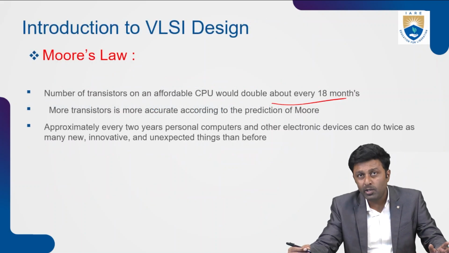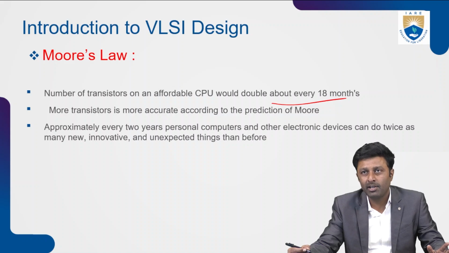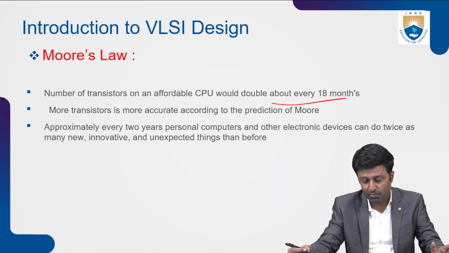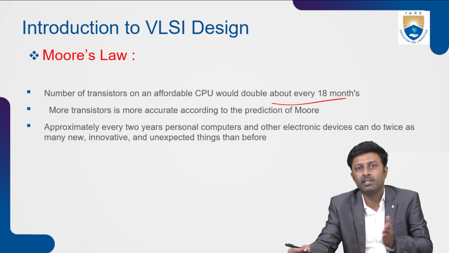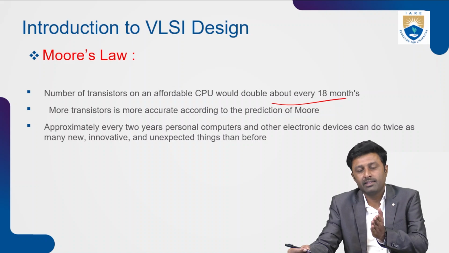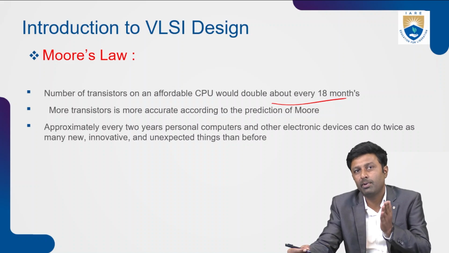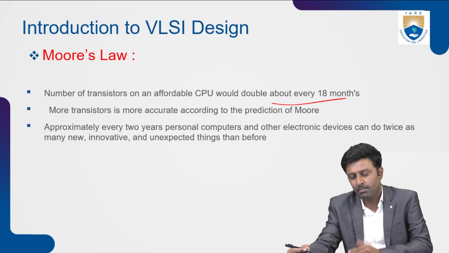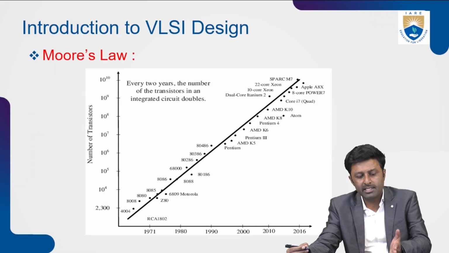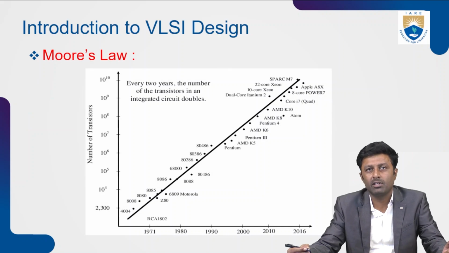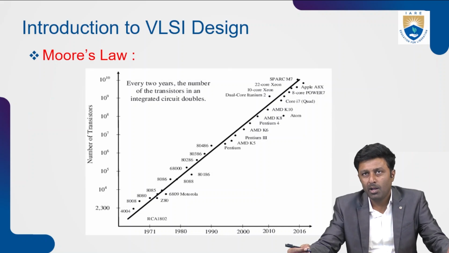Approximately every 2 years, personal computers and electronic devices can do twice as many new, innovative and unexpected things as before. So from 1965 to date, the number of transistors implemented has doubled almost every 18 months or 2 years, and because of that, the sizes of the devices have been reduced, and these electronic devices have become innovative, and some unexpected good things have happened.